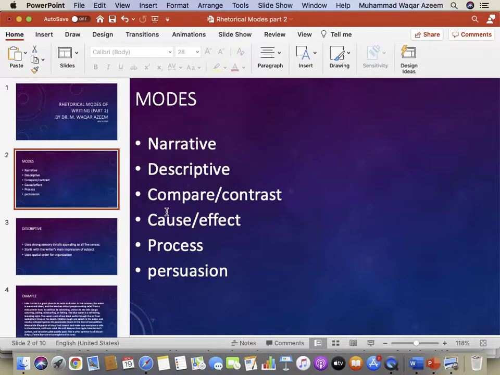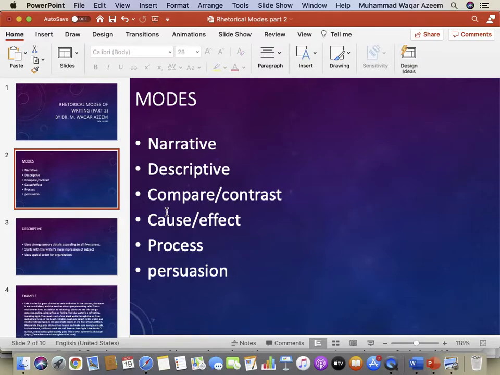And then we discussed cause and effect as a mode of writing. In it, we organize the paragraph according to the causes of a problem or a phenomenon, and then the effects of the problem or the phenomenon.